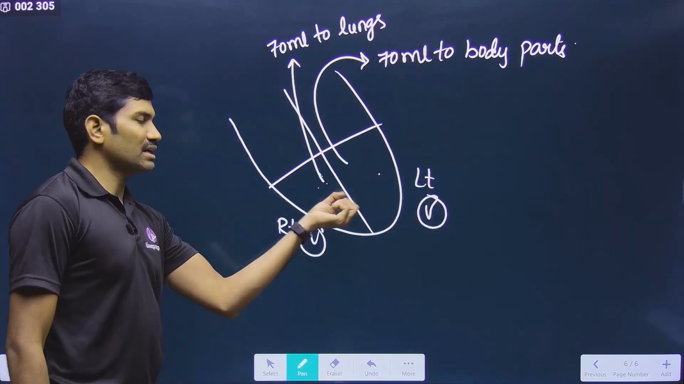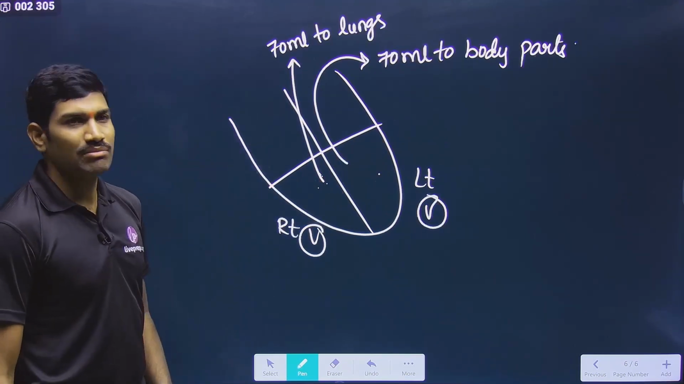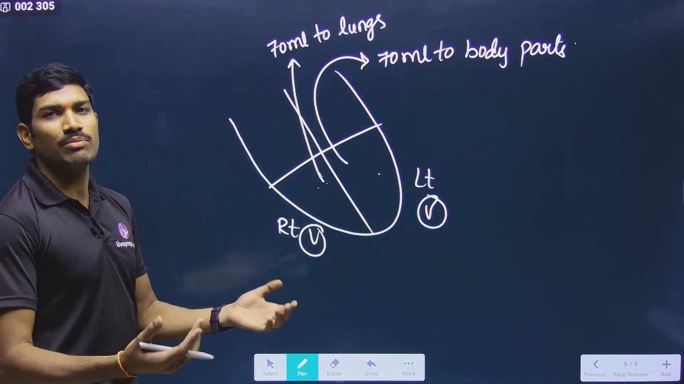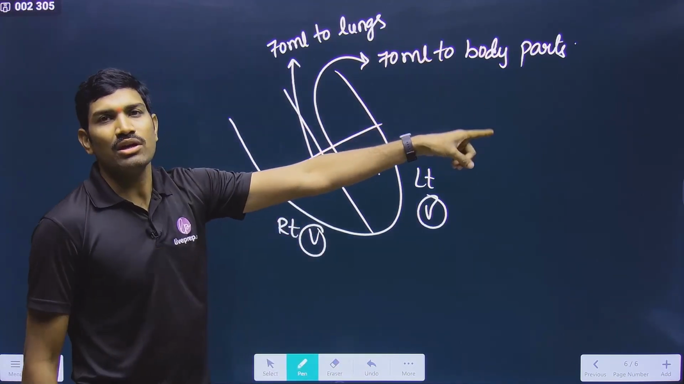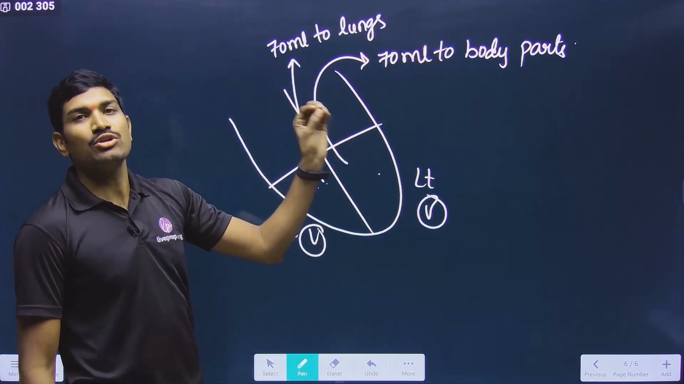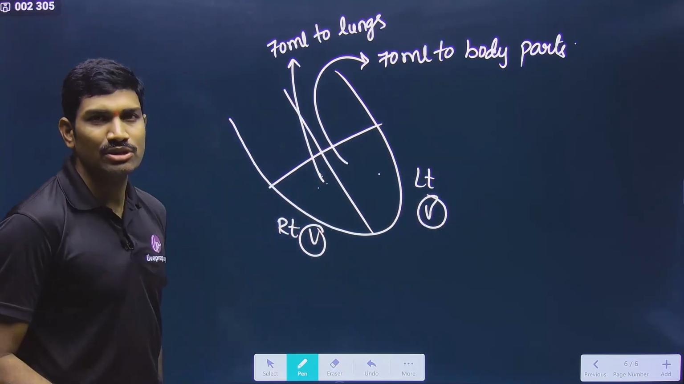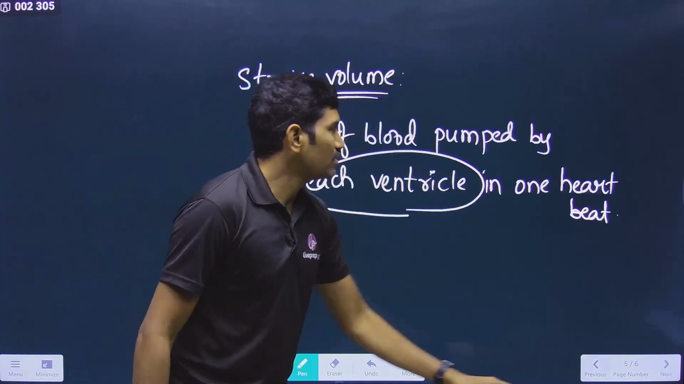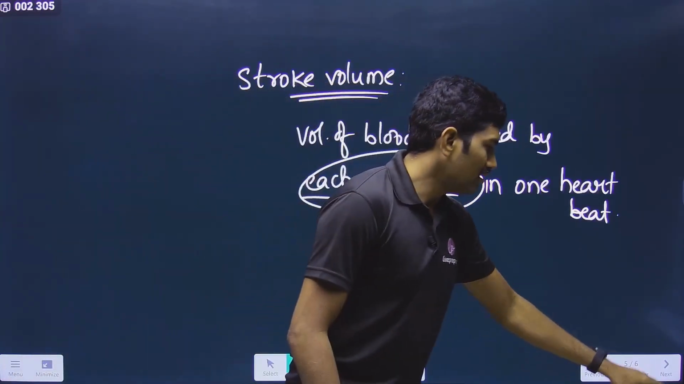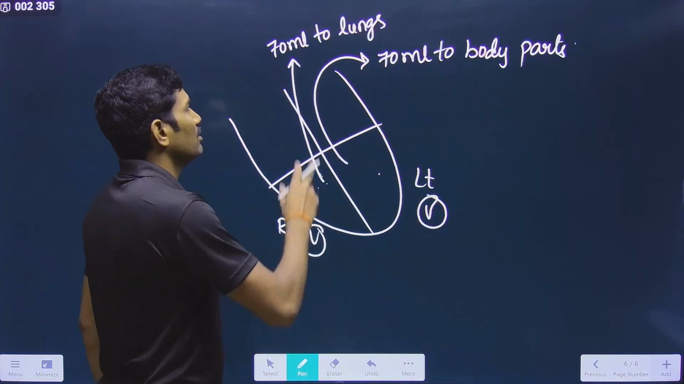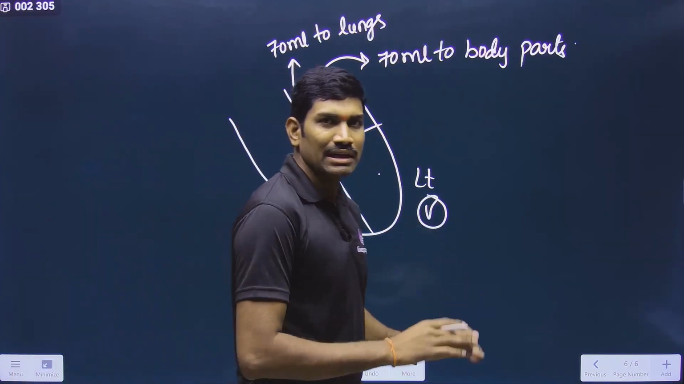During ventricular contraction, the right ventricle is sending blood to the lungs. How much? It is 70 ml. And the left ventricle is sending blood to the body parts. How much? It is 70 ml. Approximately 70 ml is the volume of blood pumped by the heart during each heartbeat. Clear? This is the basic information. Now tell me, what is the stroke volume? By each ventricle, you are saying. So when you are calculating the stroke volume, what will you say? Will you say stroke volume is 70 ml or 140 ml? Now tell me. I gave the entire information.